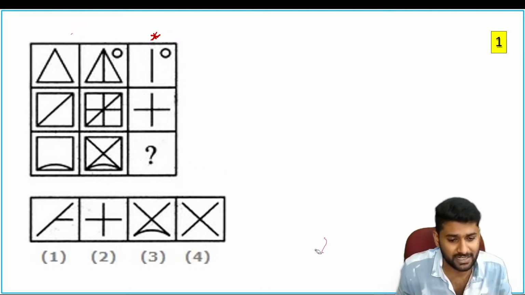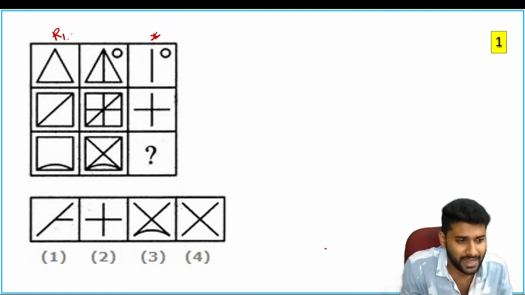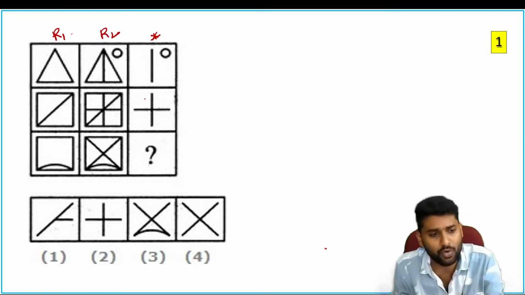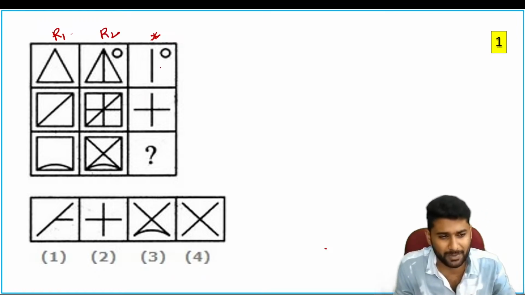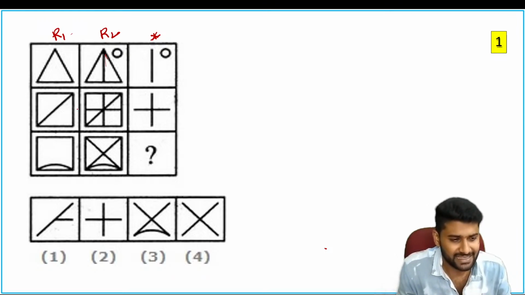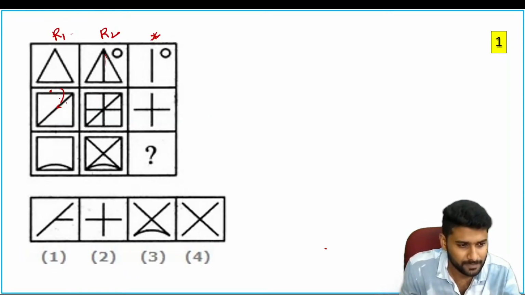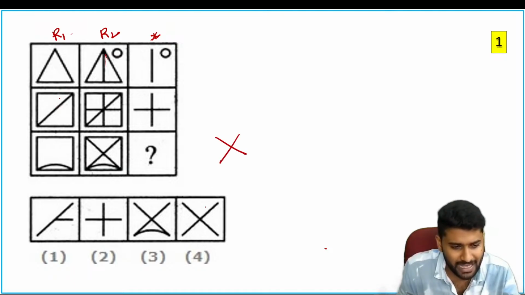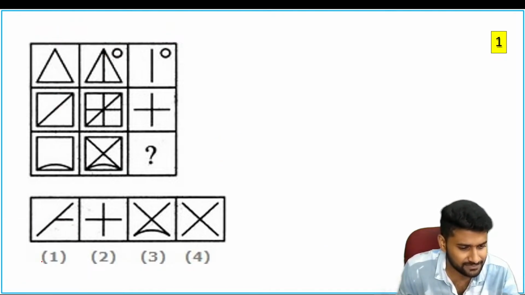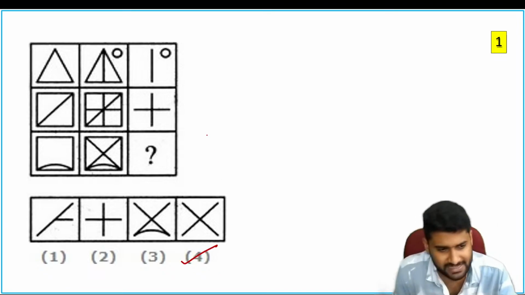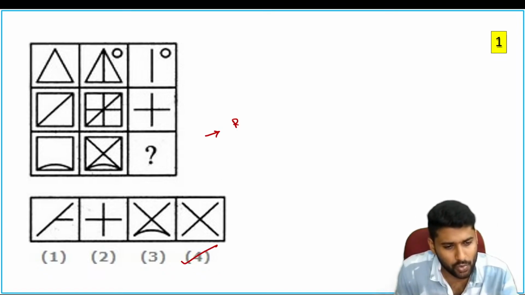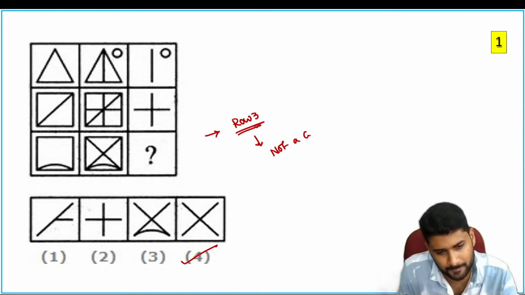If you observe, the common information in row 1 and row 2 is the triangle. That will be removed and you will get the uncommon part. So what is the uncommon part here? Line and circle. In the same way, they are removing the common area and taking the uncommon part for row 3. So if you observe these pictures, your answer must be 4. Is it clear, guys? Consider row 3 is not a common one. Consider the not common part.